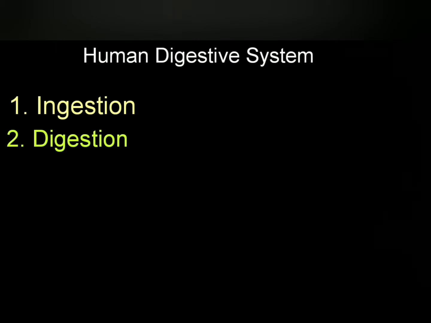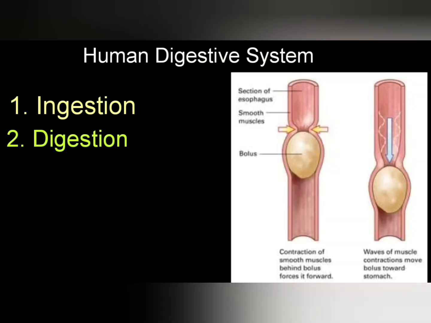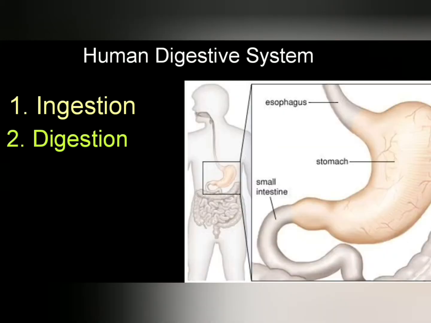After this food goes into esophagus, that is food pipe, and is pushed down by the help of muscles which are present on the walls of esophagus by contraction and expansion of muscles. This contraction and expansion of muscle is called peristaltic movement. Now the food reaches in a bag-like organ called stomach. Here the food is churned with the help of muscles on the wall of stomach and digested for 3 hours.